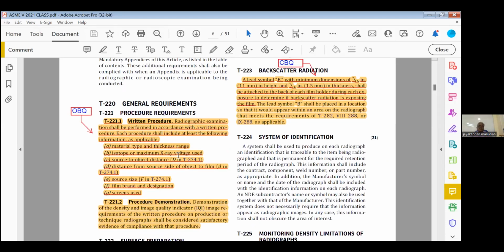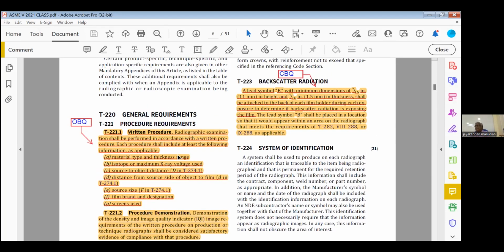Highlight this one, procedure. Now, what are the things? See, for radiography, we need a procedure, but a procedure qualification is not required. For PT, MT, UT, we need a procedure, and we need a procedure qualification also. What is meant by procedure qualification? You have to demonstrate. You have to take a test plate and do PT and confirm that the procedure is correct.